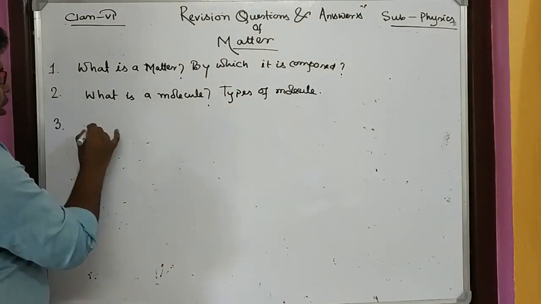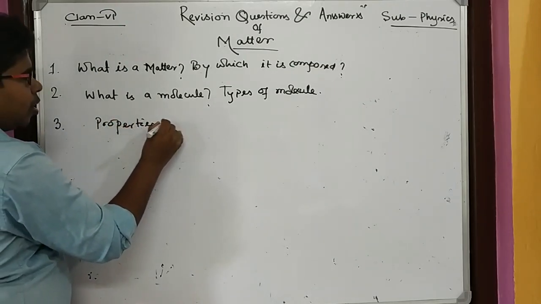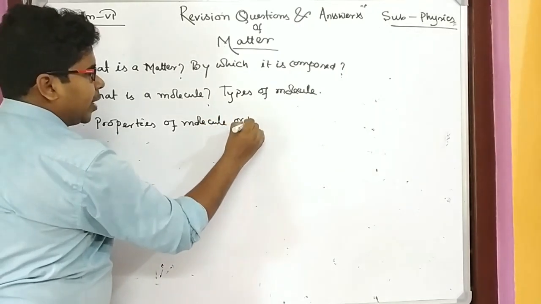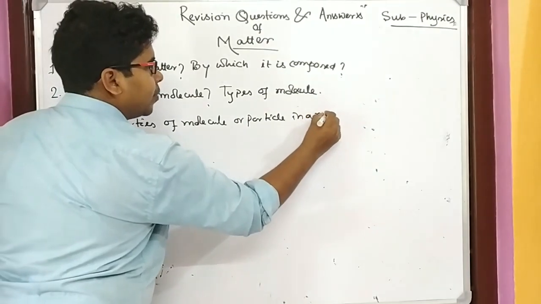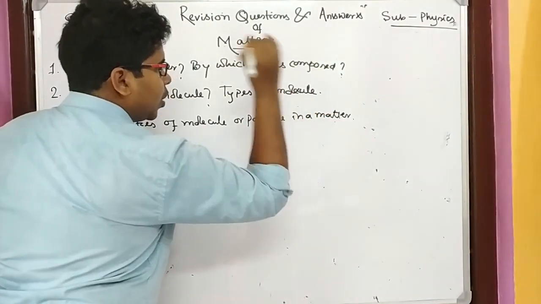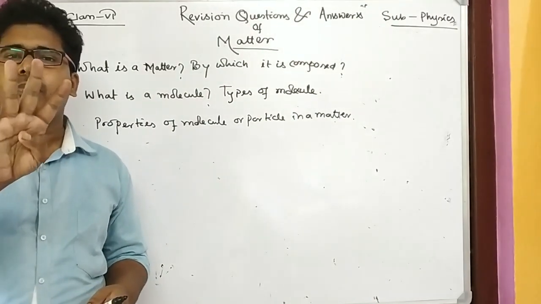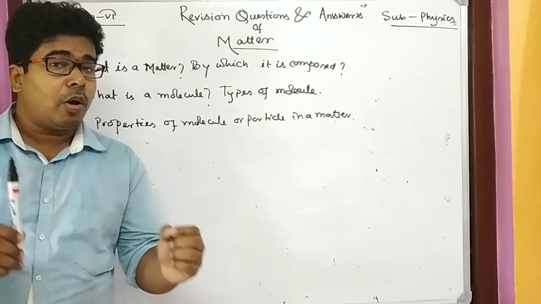Number 3, properties of a molecule or particle in a matter. What properties have we seen? We have seen there are 4 properties in a molecule of a matter.